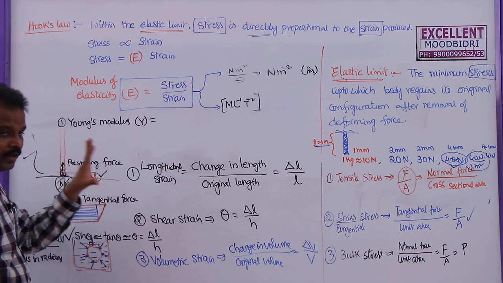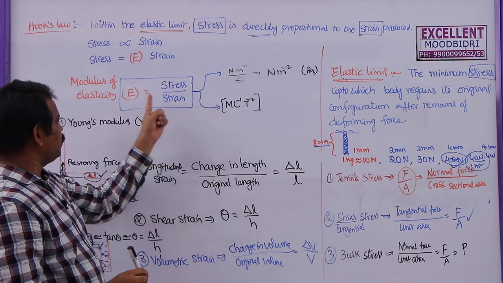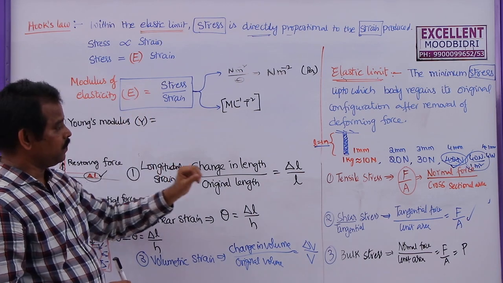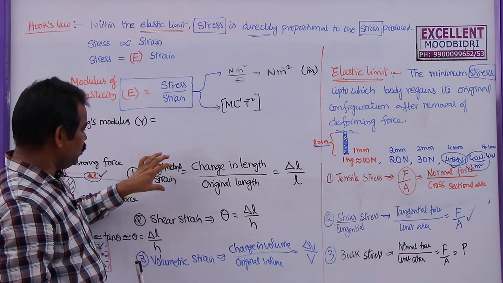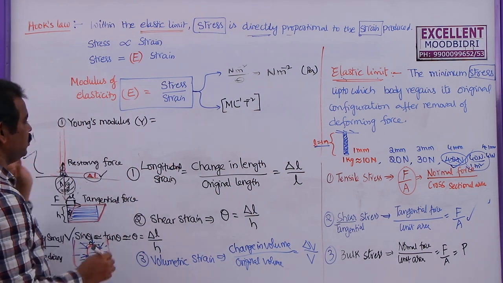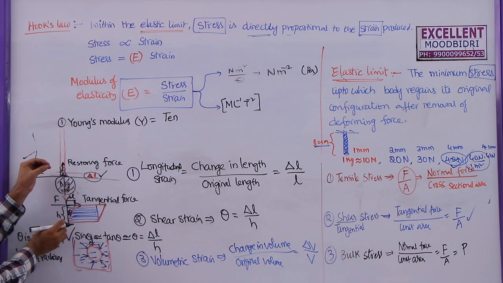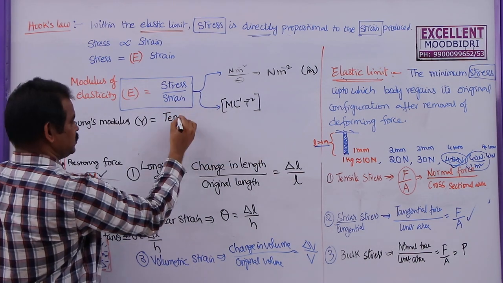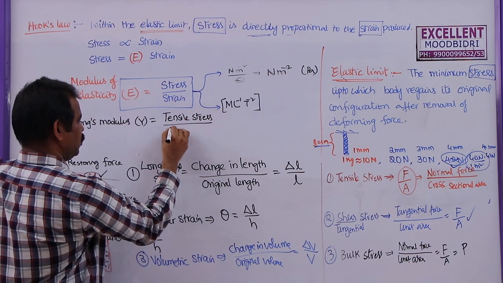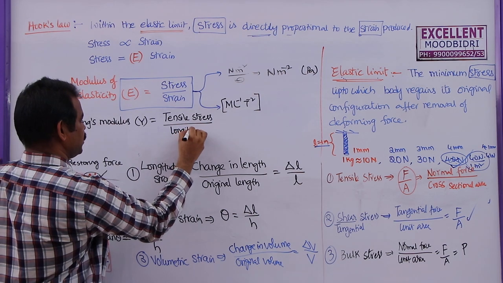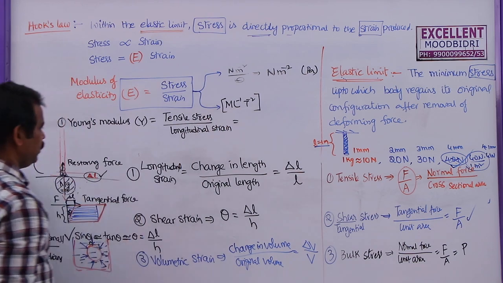So what is this Young's modulus? Now you just divide the stress by strain, you will get a modulus of elasticity. But if you divide tensile stress by longitudinal strain, you will get Young's modulus. So the first type, that is length increasing here due to the tensile stress. So this is the tensile stress by longitudinal strain. The ratio between these two is called Young's modulus.